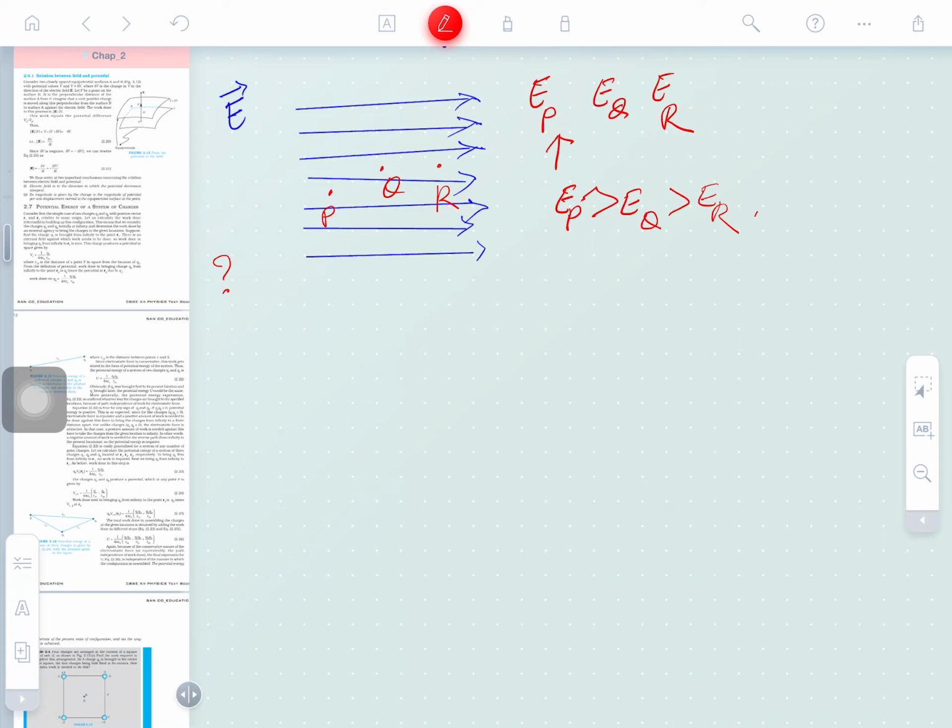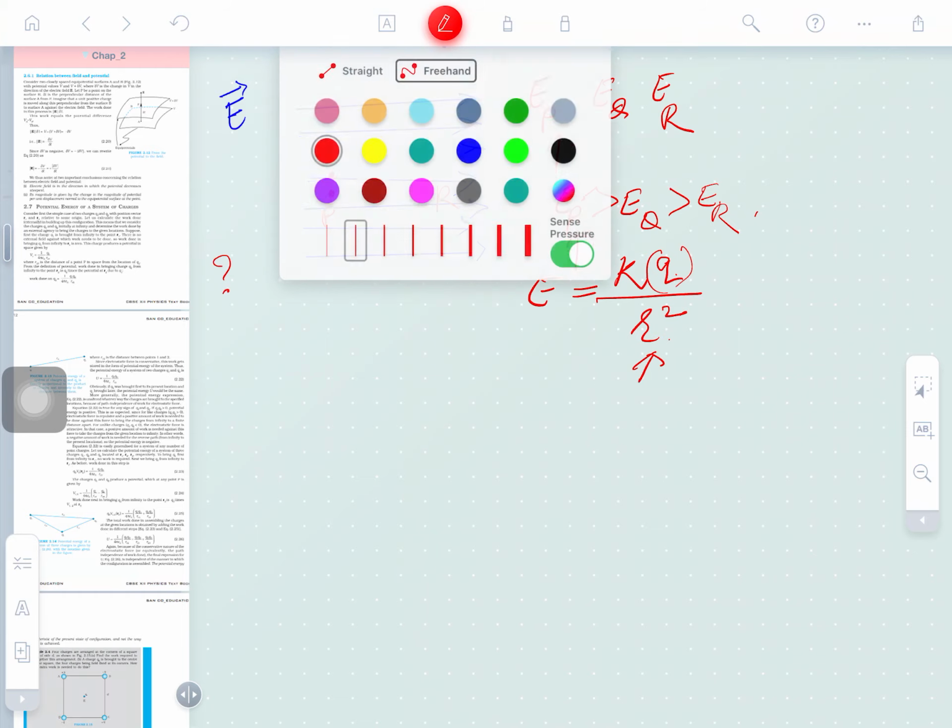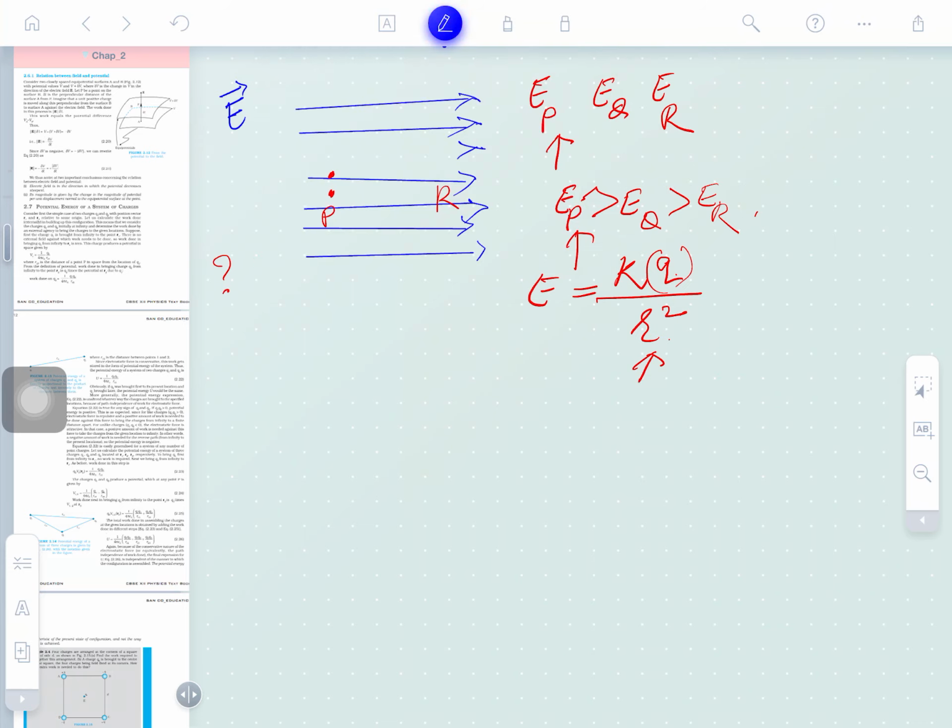This is the field strength. Why? Because if you see the formula of the electric field, there is a constant, the source charge is present, and there will be the position vector. The position vector of P will be here. Another point I am taking here, it is very simple. There are certain points here; some more points I am taking, one point is here, one point is here, one point is here.